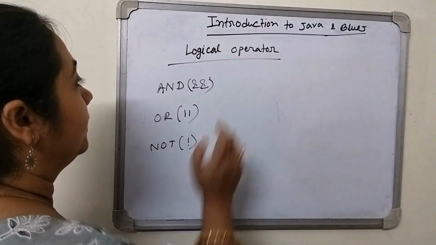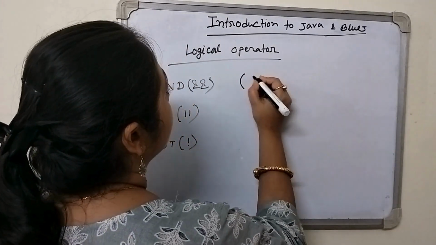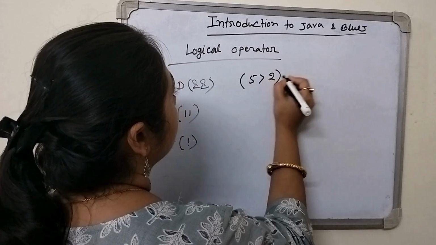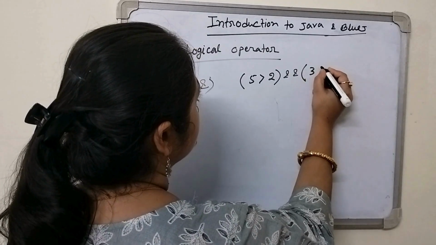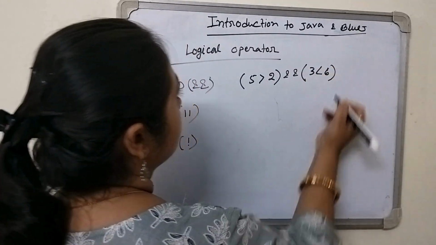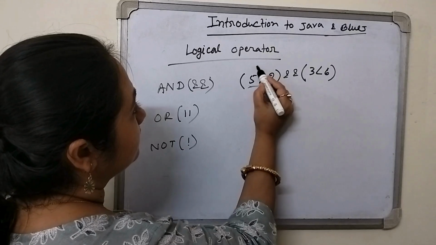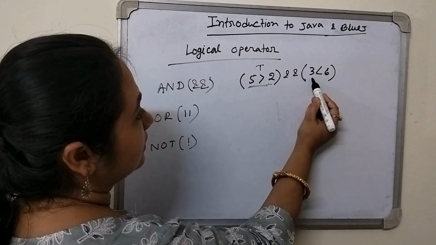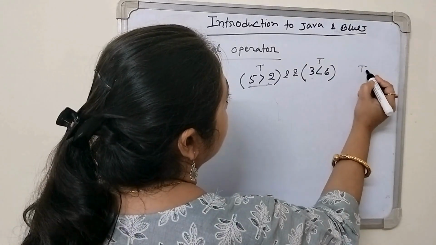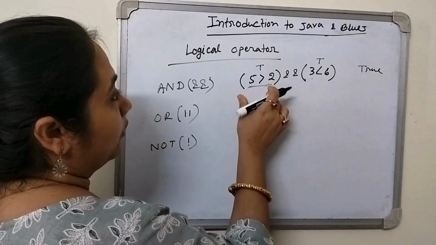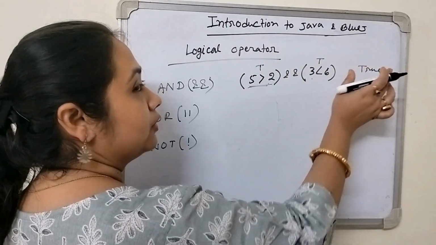Now we are coming to the logical operator. What is a logical operator? Suppose two conditions are given: 5 greater than or equal to 2 and 6 greater than 3. From the first, this is true, and from the second, this is also true. When both conditions are true, only then the result true will be given.